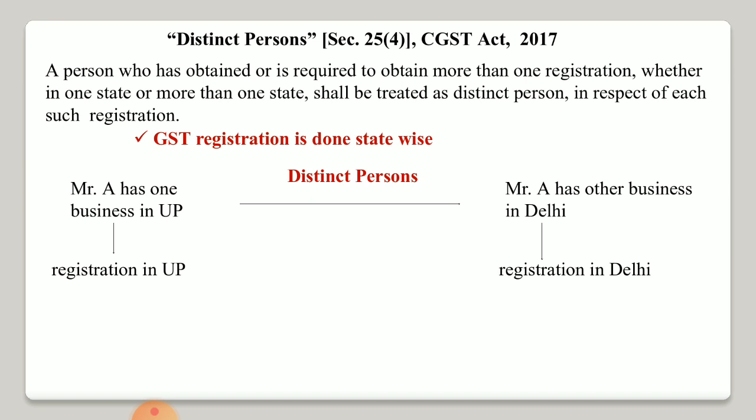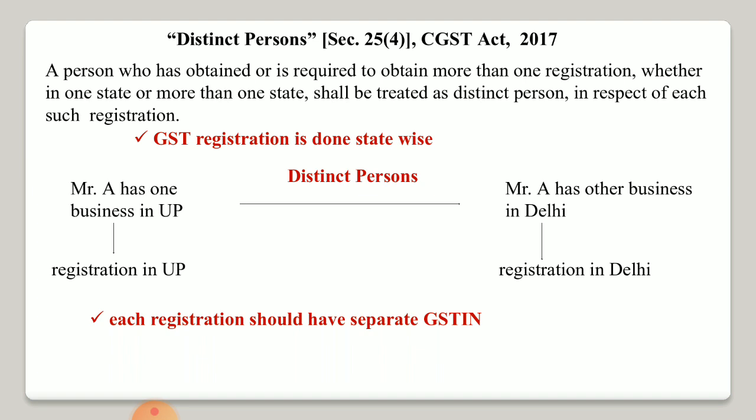And the moment GST treats you as a distinct person, you will be liable to pay GST. The moment we get the separate registration, we will get a separate GSTIN. GSTIN means GST identification number, and the moment we get a separate GSTIN, we will be treated as a distinct person.